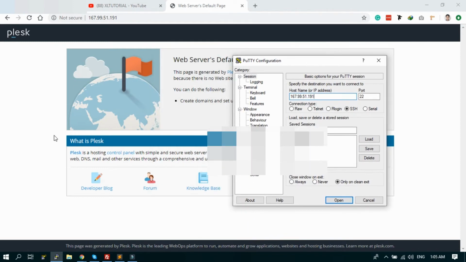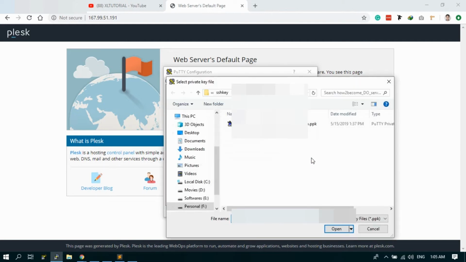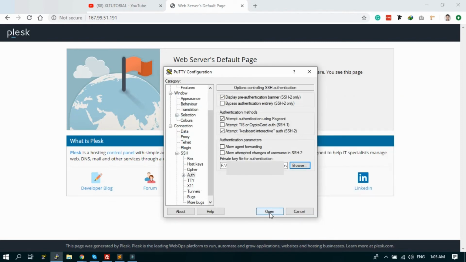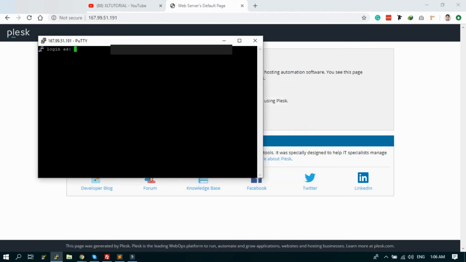Okay, my Plesk server is ready. So I have to log in with SSH and generate the Plesk login URL. Just click the SSH and the auth, browse. You can browse the SSH key PPK. I already generated the PPK from my PC. So just open and click open. Okay, click yes, and I'm logging in as root.